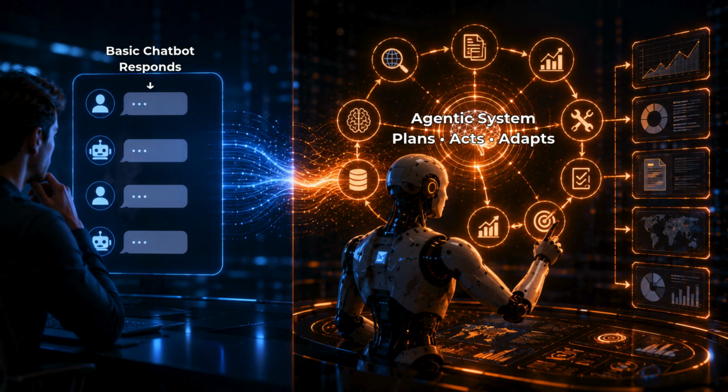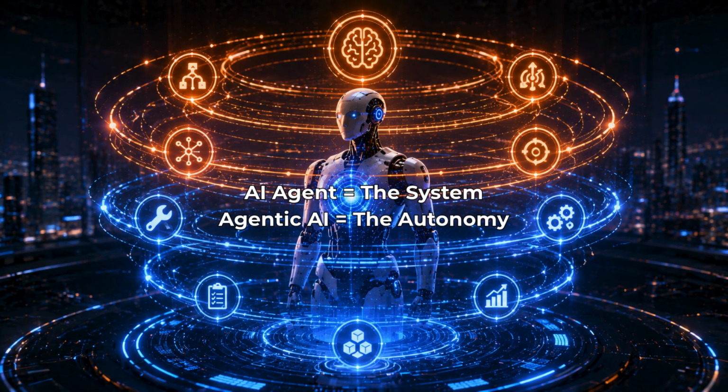Here's a practical example. A basic chatbot answers a question and waits for the next prompt. A more agentic system might take a goal, create a plan, conduct research, analyze information, use tools, generate deliverables, and adapt if something changes along the way. Both are AI systems, but one exhibits a much higher degree of agentic behavior.